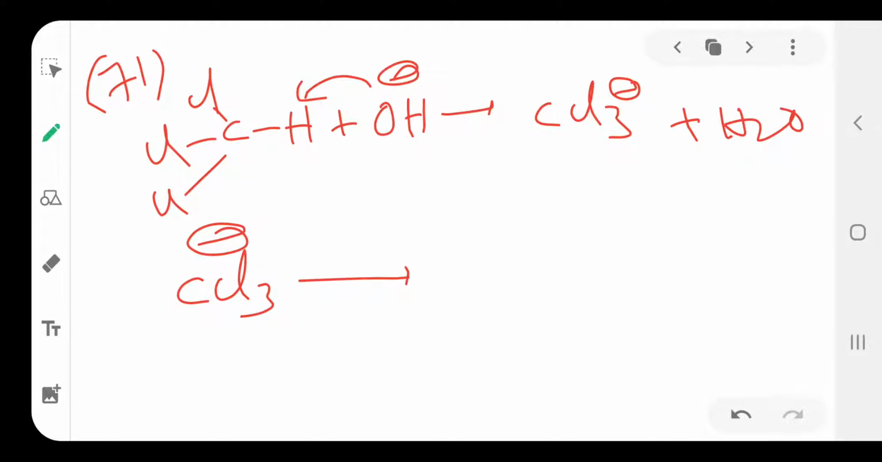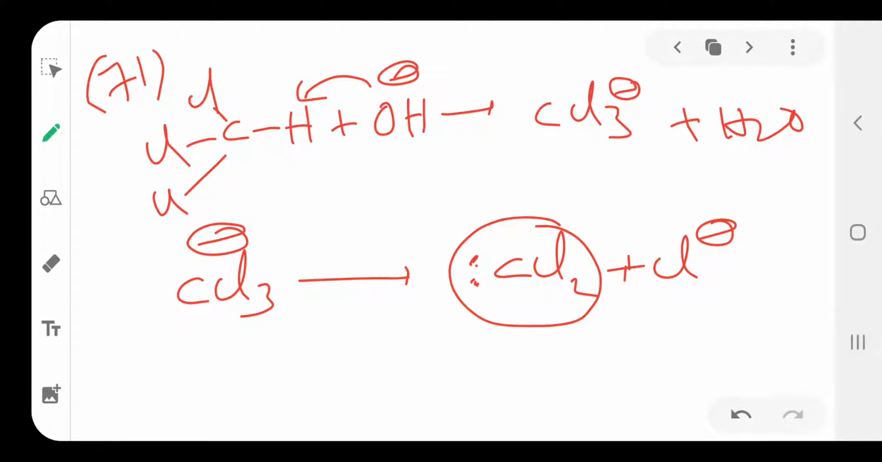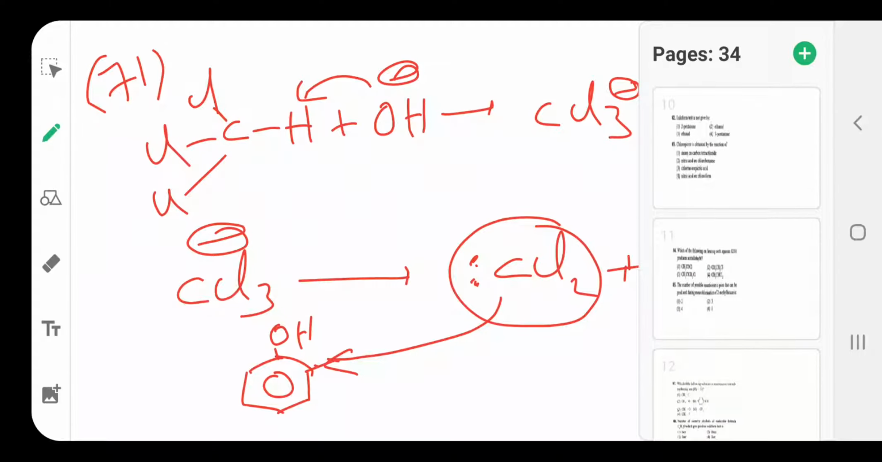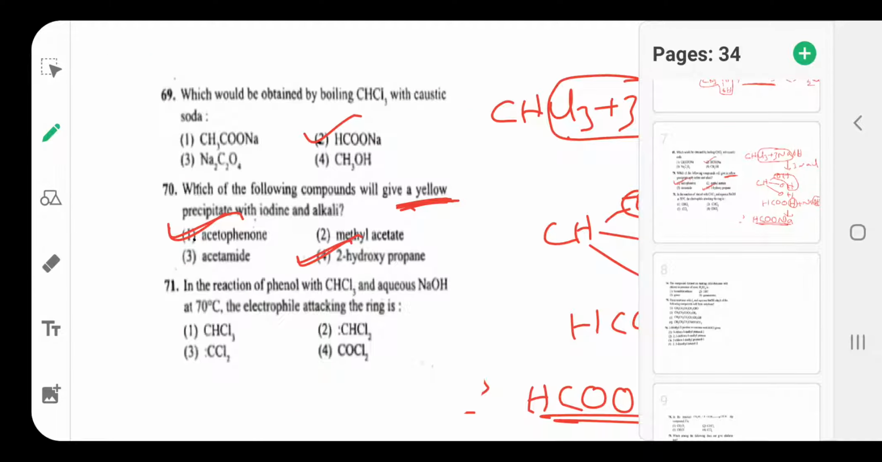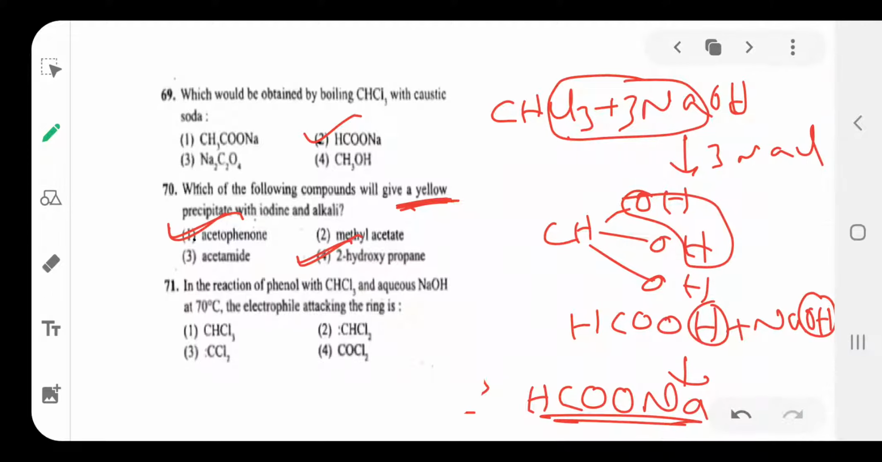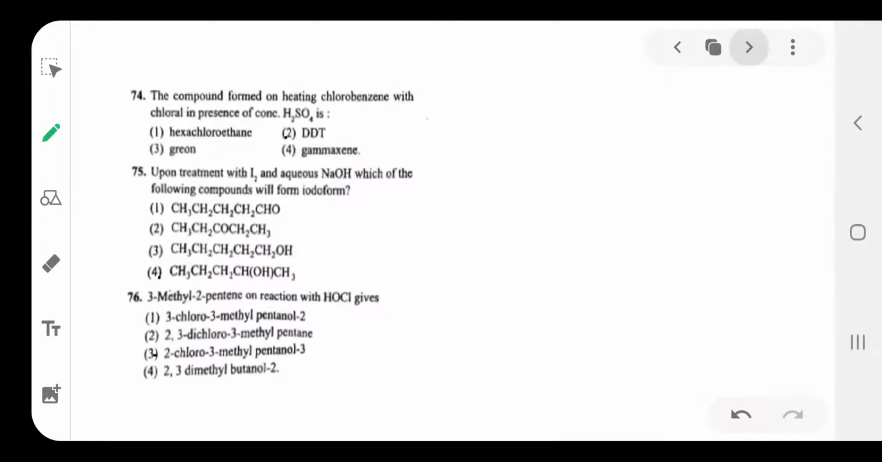This CCl3 minus then dissociates to form chloride ion and the carbene, dichlorocarbene, CCl2. This carbene reacts with phenol and attacks at the ortho position to form salicylaldehyde. So the intermediate is the CCl2 carbene. The option is 3, CCl2 carbene.